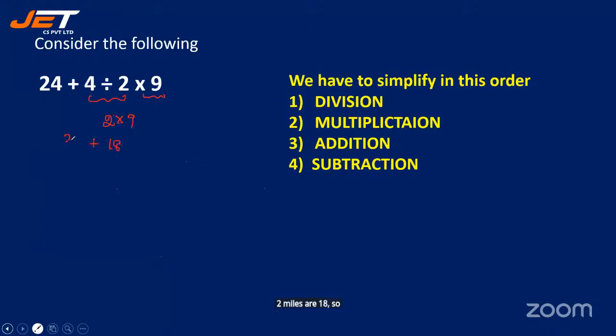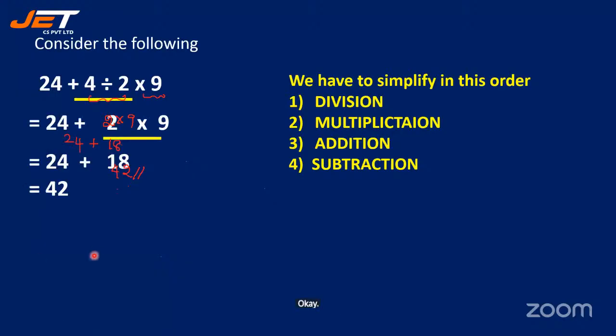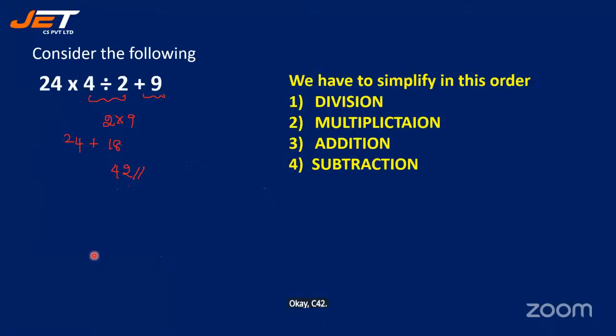So here we have 24 plus 18. Right? So 42. Okay. All right. Let's see the answer. Okay. See 42. Right. Now see the next question.